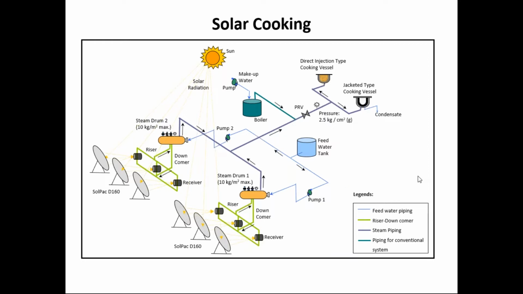Whenever the sunlight is not available or the pressure is low, at that time the existing boiler is connected in the system. So this part will stop and the steam from the boiler, the conventional or existing system, will be injected here.